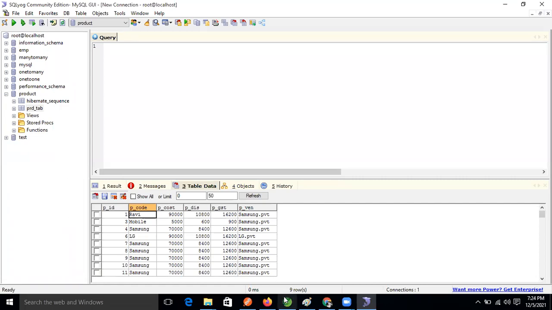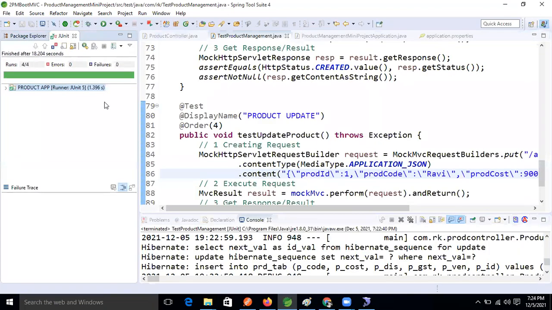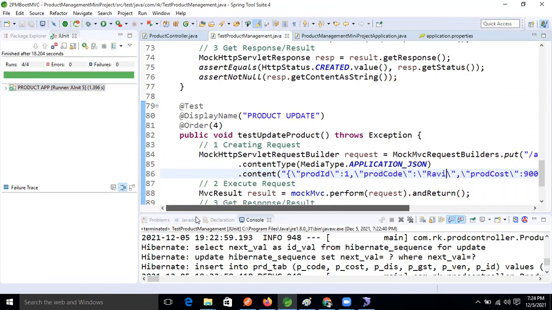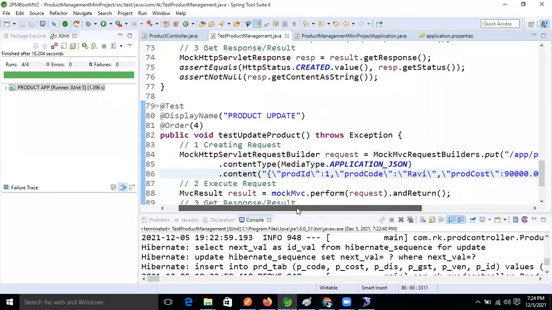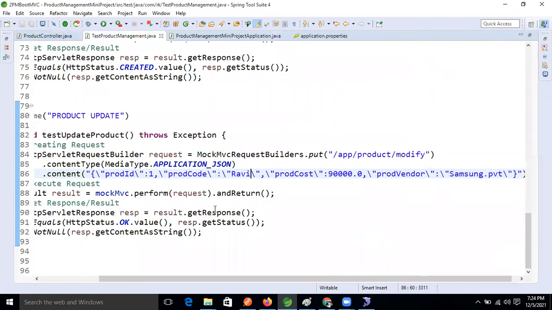Okay, no issue. After all this, we need to check whether our API is working perfectly or not. Then we can submit it to the Git repository. Ravi, can you give one product which is not there in the database? In the update, product 12 is not there, only up to 11. Can you give a value which is not in the database?